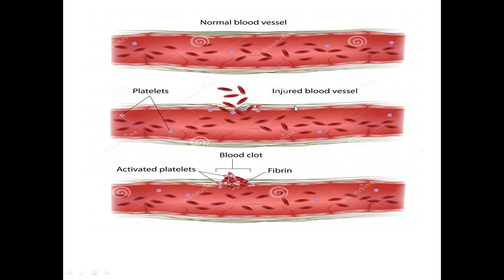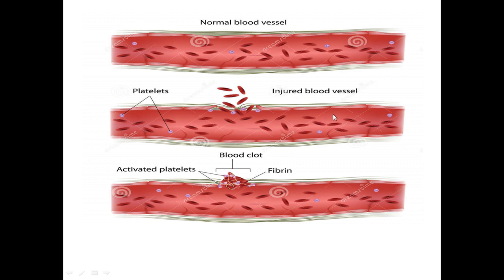But in a normal individual, within a minute or a few minutes the blood vessel gets sealed. But in some cases the sealing is not at all possible. Why? Because there is a lack of the clotting factors. The normal reaction is that whenever a cut occurs, some information is given to the platelets. The platelets react with the inactive protein we call prothrombin. Prothrombin is a protein present in an inactive form inside the bloodstream. So whenever a cut occurs, the information is given to the inactive protein. It converts the inactive prothrombin into thrombin. Later, this thrombin converts fibrinogen into fibrin.